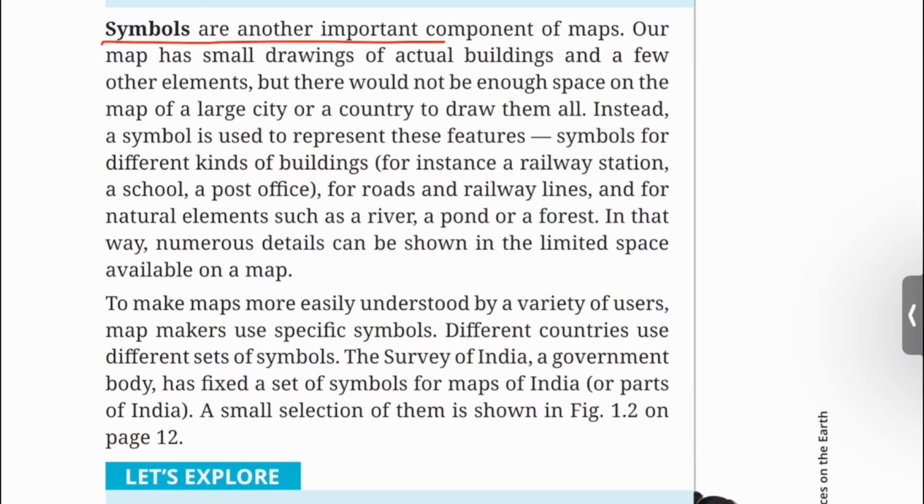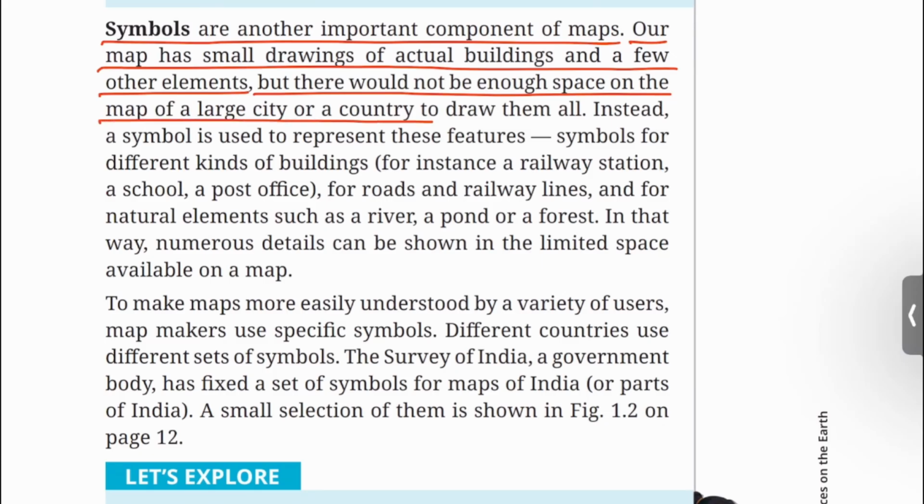Symbols are another important component of maps. Our map has small drawings of actual buildings and a few other elements. But there would not be enough space on a map of a large city or a country to draw them all. Instead, a symbol is used to represent these features.